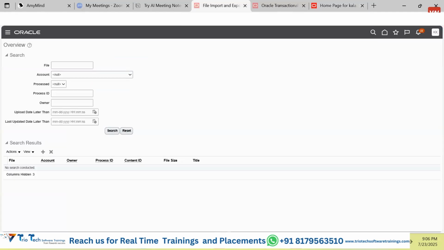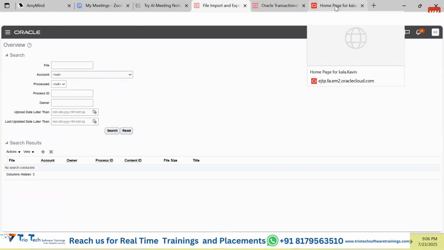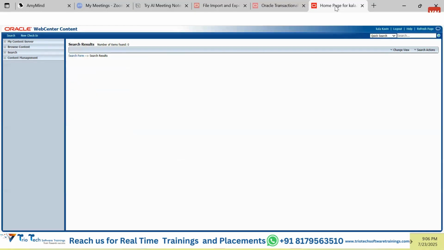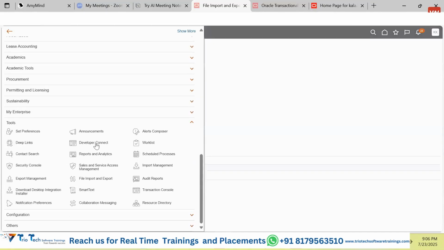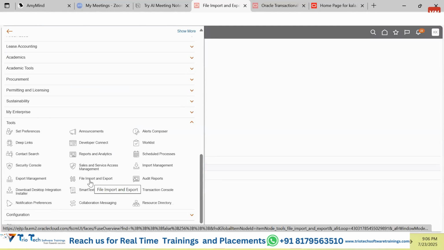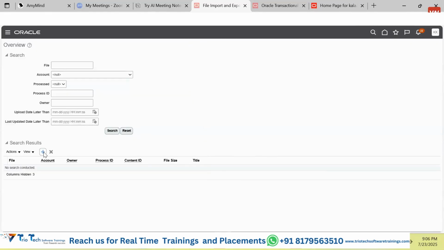So guys, here we understood that there have been three different servers: how to search the file, how to see the details of the file, how to delete the file, and how to upload the file into the server. In Fusion itself, there is one UI, one software available. Go to the navigator, go to tools, and under tools, this is the software that we have, file import and export. Once we click onto this, we click onto the plus icon, browse the file, and always upload the file into the HCM data loader import directory. Hope this is clear.